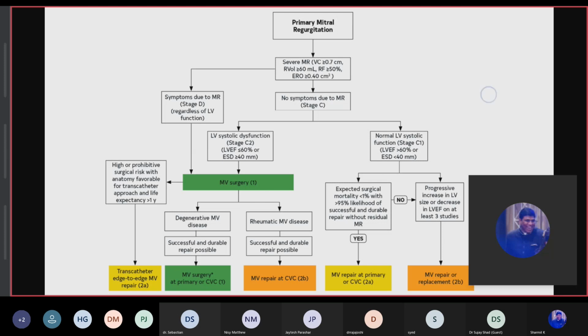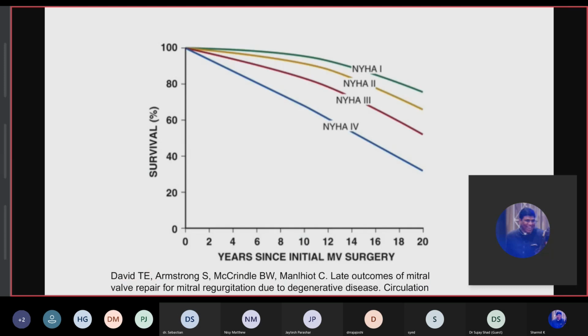If we see this graph, which was published in 2013, as the severity of the symptoms is increasing, the percentage of survival even after mitral valve surgery has decreased. Like in NYHA 3 and 4, survival is reduced to less than 50%. And when NYHA 1 and 2, mild symptoms, the survival was much higher. So the earlier, the better.